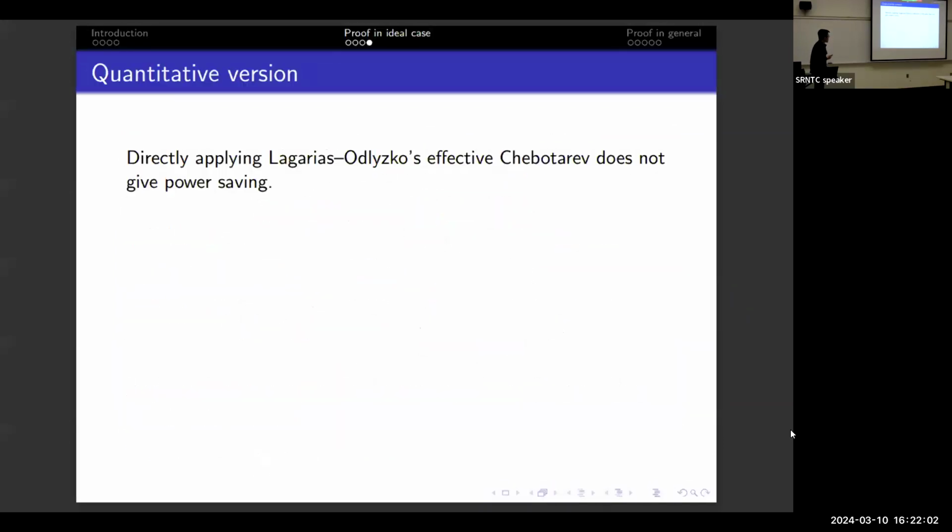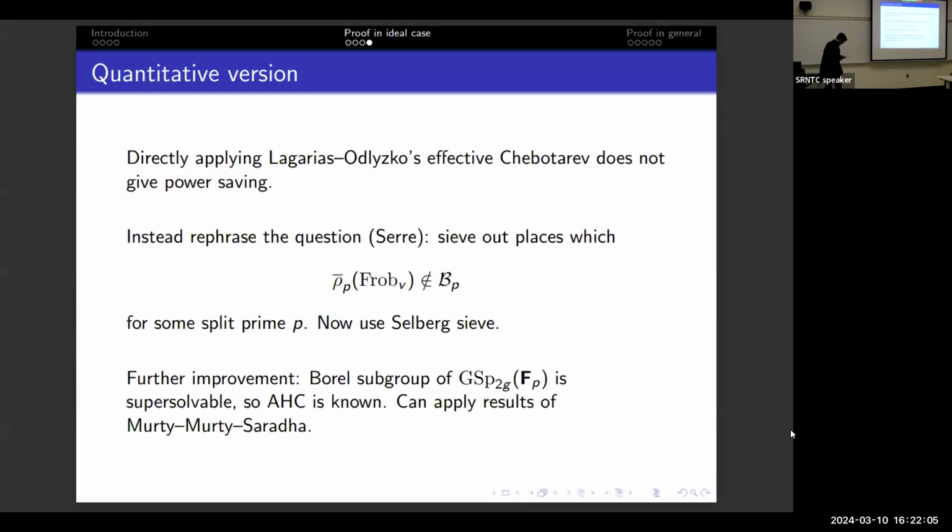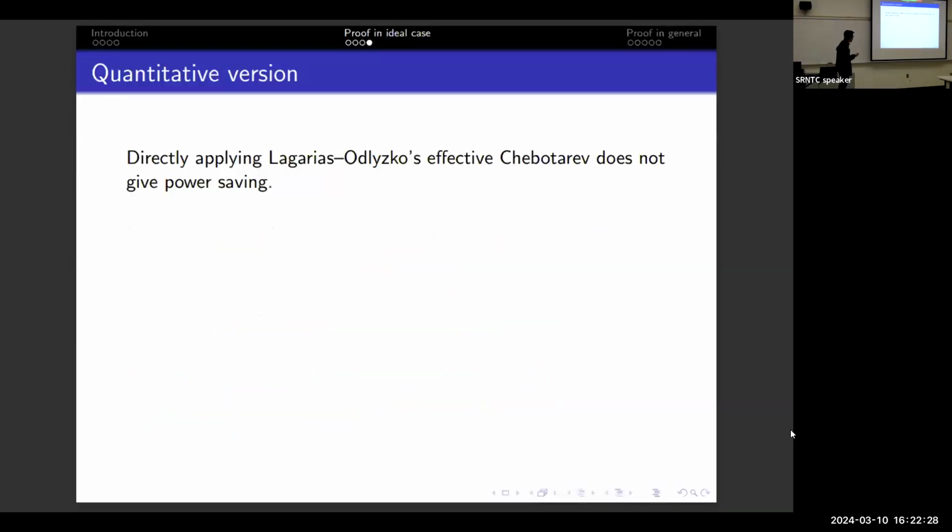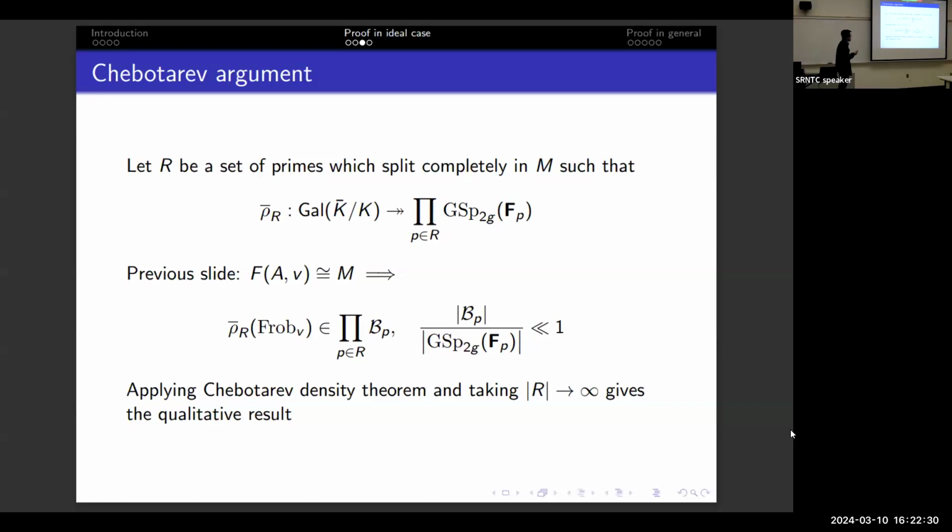Okay, so basically in the effective Chebotarev density theorem, you always want to move the line as far to the left as possible, and there is an improvement if you know that the L-function is holomorphic within the critical strip. So that's where the Artin holomorphy conjecture is used. I didn't want to specify it, so it's going to be used in like the field a priori. You are looking at the field cut out by this surjection. So it's this product of GSp to GFp representations.